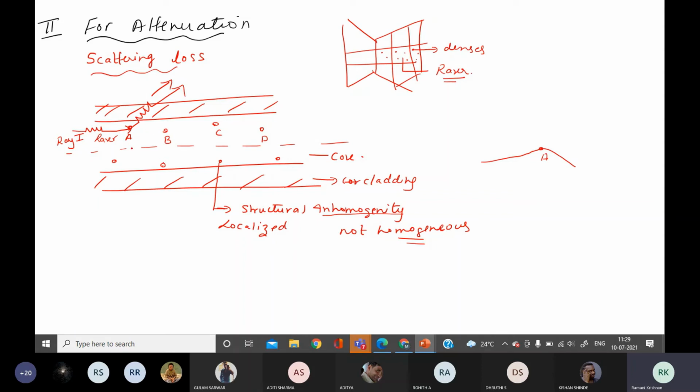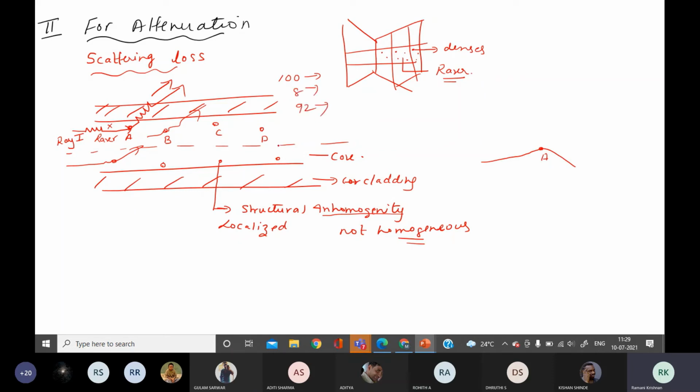Refraction, like that. So here one signal got lost, another signal is coming, it will get scattered. If another signal is coming, it will get scattered. So if the signal is made up of 100 photons, here already 8 photons will get lost, so 92 will be left.